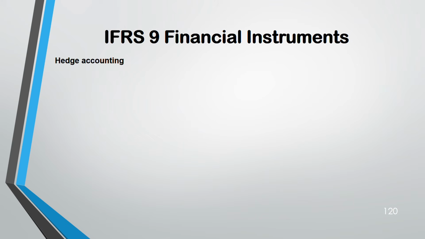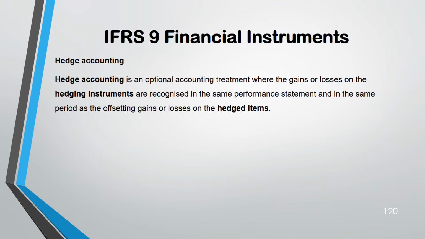Now hedge accounting. If it's not hedging, fair value through profit and loss. If it's hedging, we have hedge accounting. So everything has some standard under it. Hedge accounting, I've highlighted for you, made it bold, needs to have 2 things: a hedging instrument and a hedged item, the amount on which you are hedging. Through the instrument only you are hedging, no? And this hedge accounting is optional, by the way, it's not compulsory.